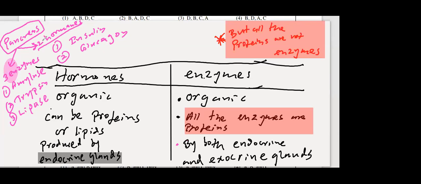Okay. And so what happened? Too much insulin, blood glucose levels suddenly drop. Every time you have low blood sugar, you will faint because of too much insulin. Too much insulin means most of the glucose is taken away and stored in the liver. More and more glucose is converted into glycogen and stored in your liver. Too much insulin, low blood sugar. Less insulin, high blood sugar. Both are problems. Too much of anything is not good. If you drink too much water, that also is not good.